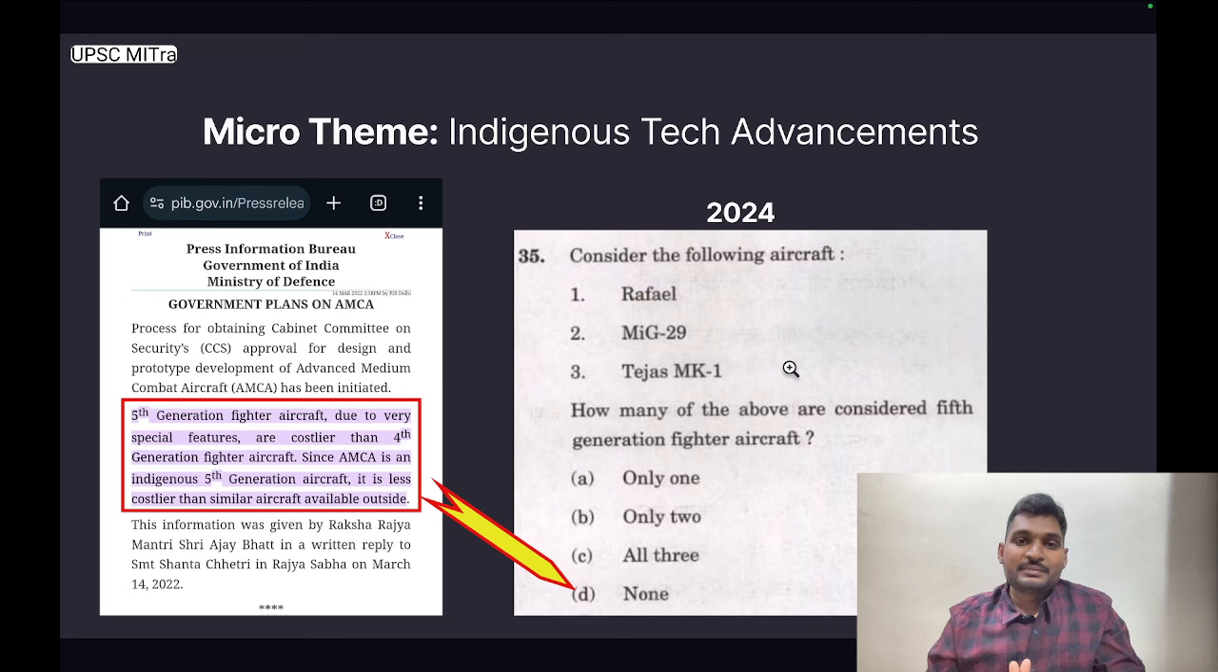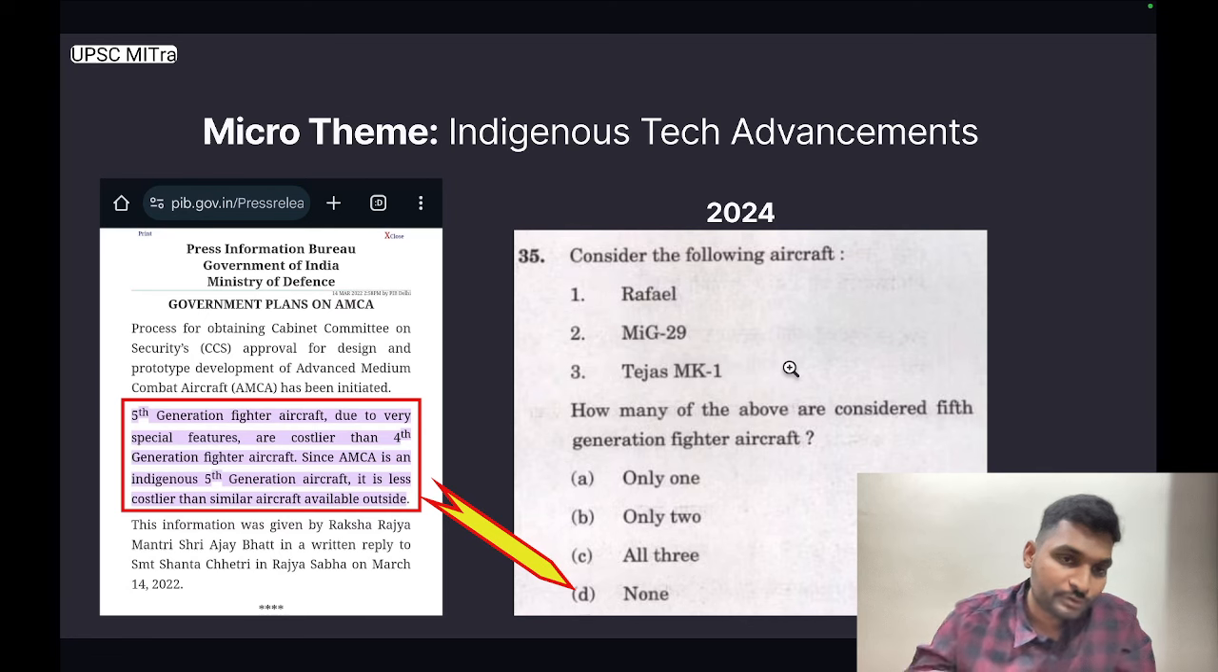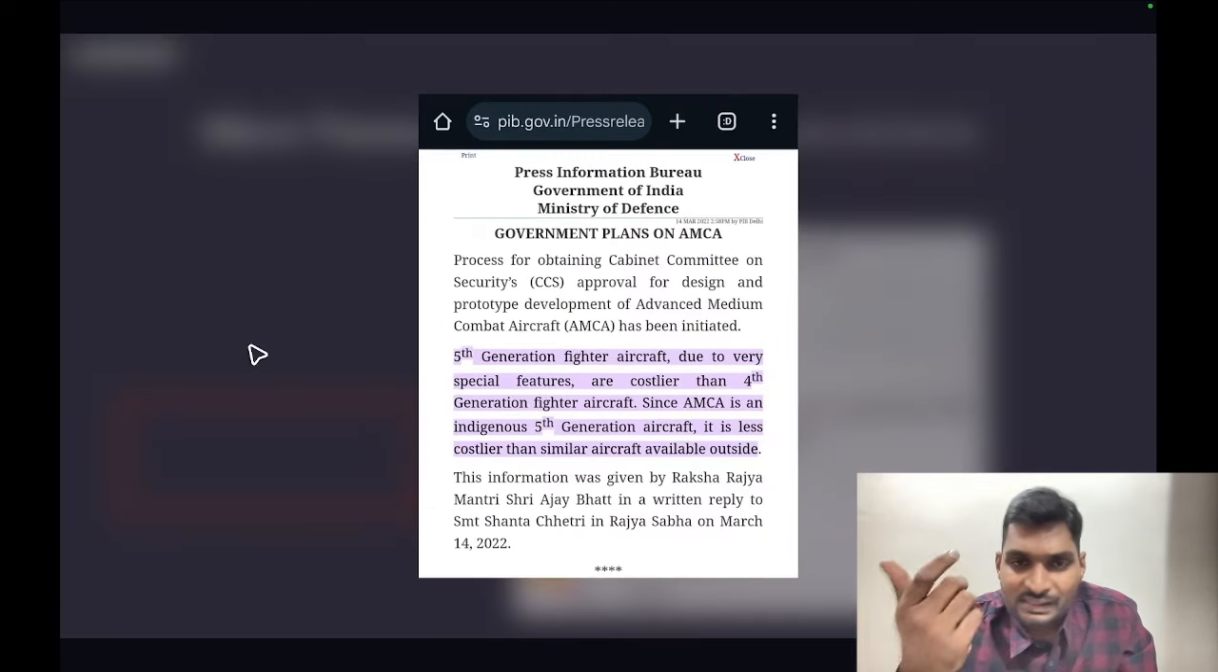The next micro theme is indigenous technological advancements. Guys, be it in the field of agriculture, be it in the field of animal husbandry, be it in the field of defense, indigenous technological advancements are always important from prelims point of view. This particular release from Ministry of Defense is titled Government's Plan on AMCA, that is Advanced Medium Combat Aircraft.